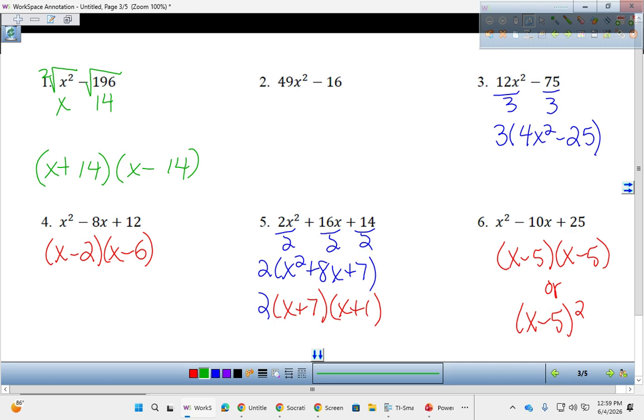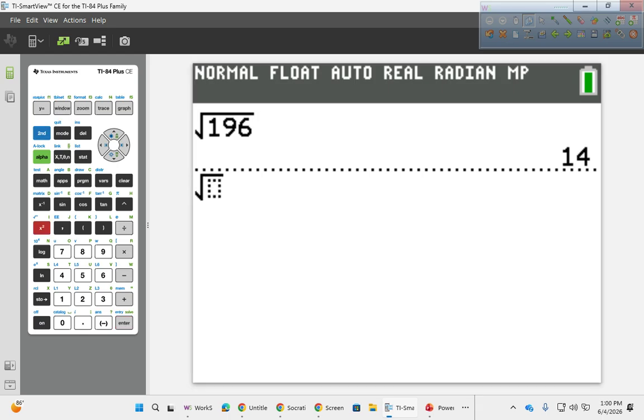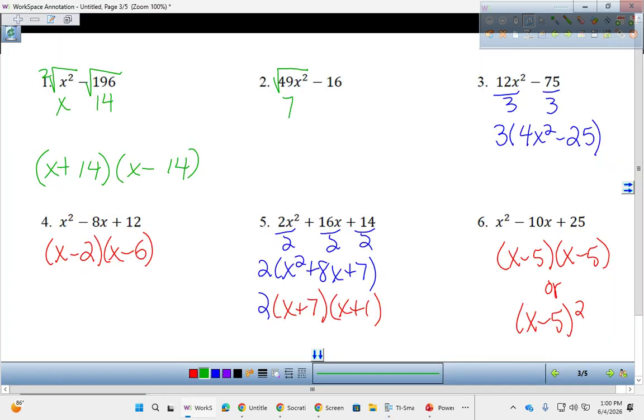Let's do the same idea for the next one. 2 terms. Both terms are perfect squares. So I'll take the square root of 49. If you don't know how to do that, you can go second x squared. The square root of 49 is 7. And we just figured out that the square root of x squared is x. So that square root is 7x. And the square root of 16 is 4.